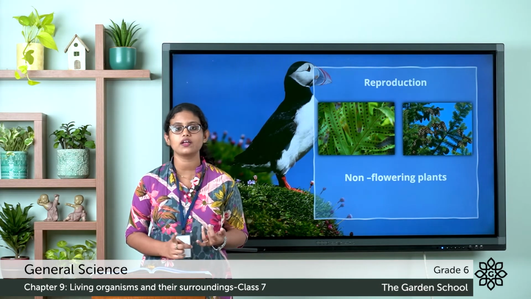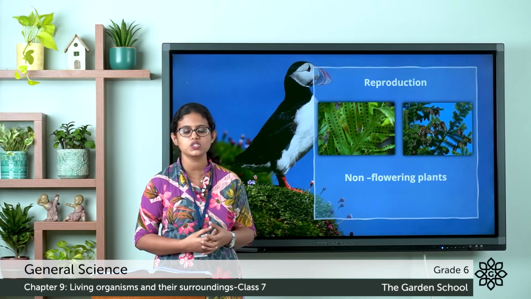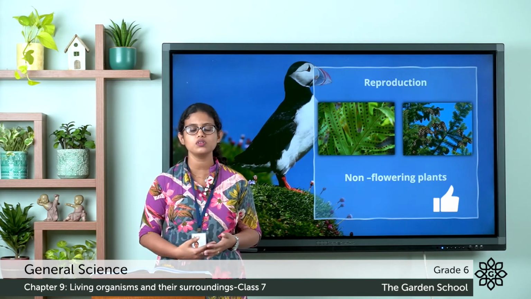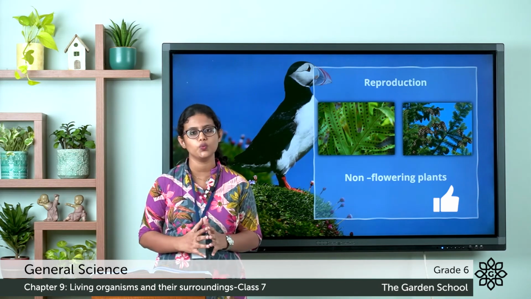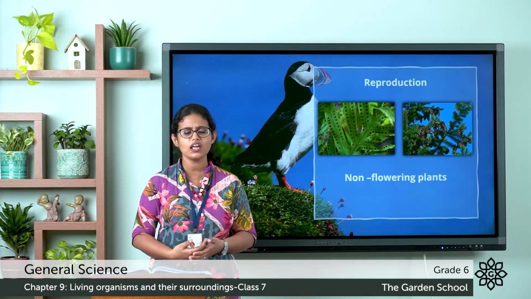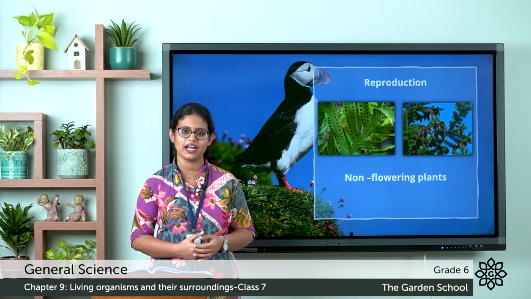Then there are plants like ferns and algae. These plants are also non-flowering plants, that is, they do not bear flowers. They have spores that give rise to new plants. So plants also reproduce. So all living things reproduce young ones of their same kind.